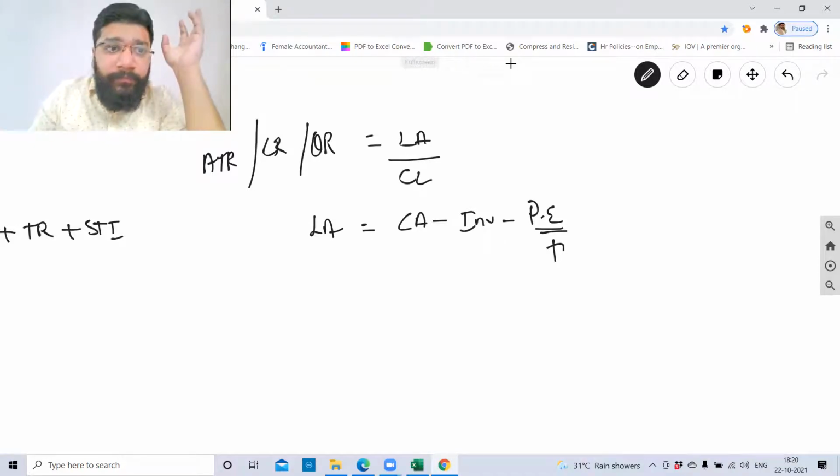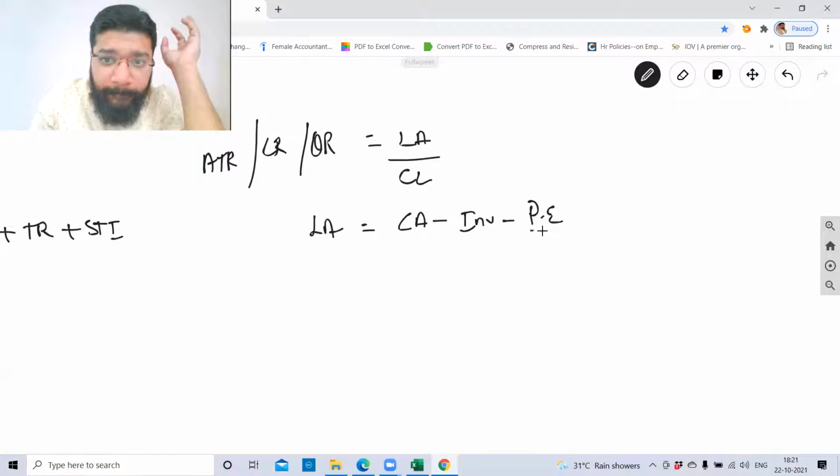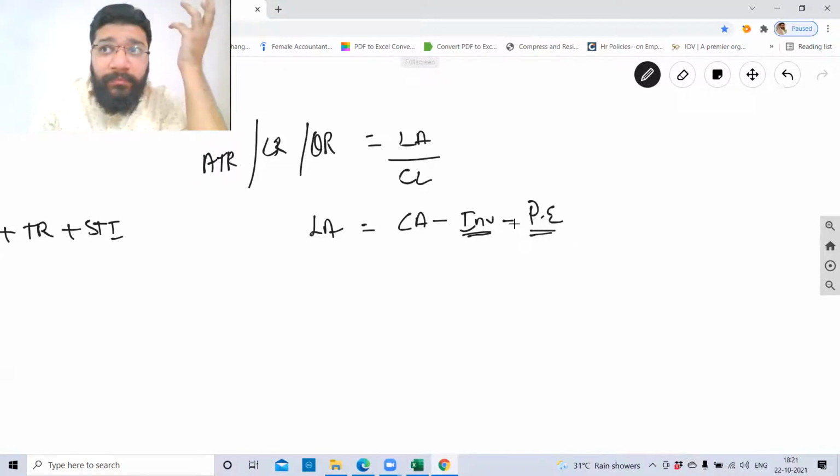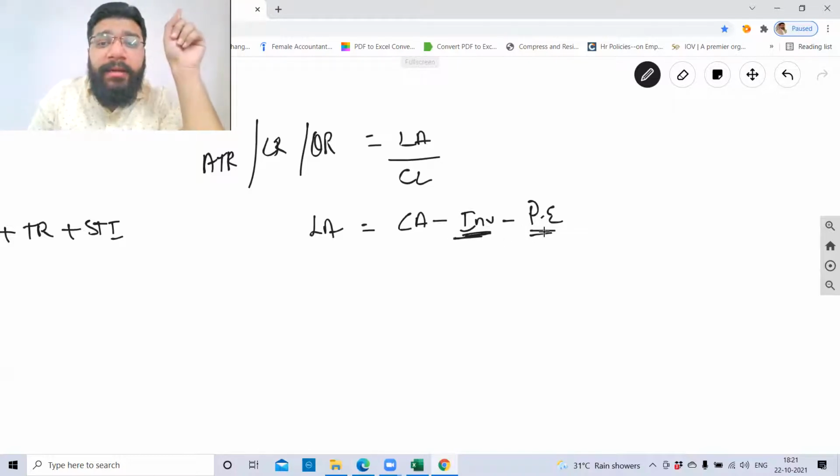In this, from current assets we won't minus advances for liquid asset. Advances, prepaid expenses we minus, no? Okay. So there's no need to minus advances separately. Loans and advances you don't have to minus. You have to minus only inventory and prepaid expenses.